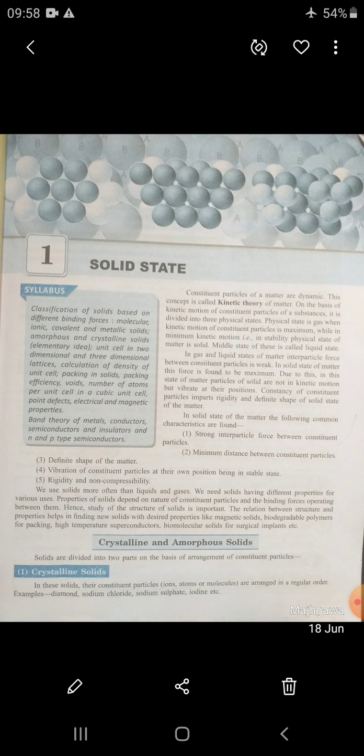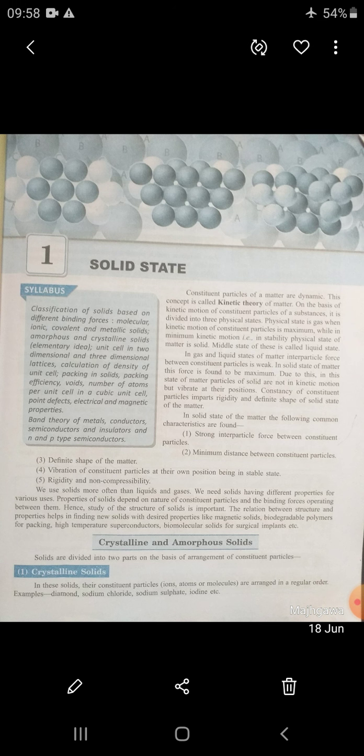Dear student, in your previous classes, do you know what solids are? When the constituent particles of matter are dynamic, this concept is called the kinetic theory of matter. On the basis of the kinetic theory of matter, the kinetic motion of constituent particles of a substance divides it into three physical states. The physical state is gas when kinetic motion of constituent particles is maximum, while with minimum kinetic motion it is stable. That physical state of matter is solid. The middle state of these is called the liquid state.